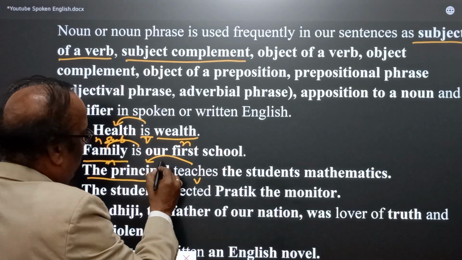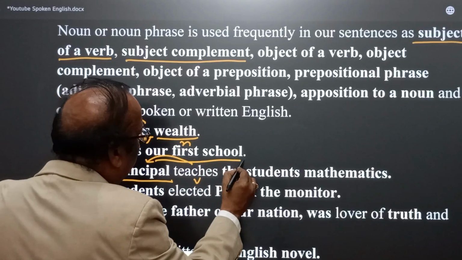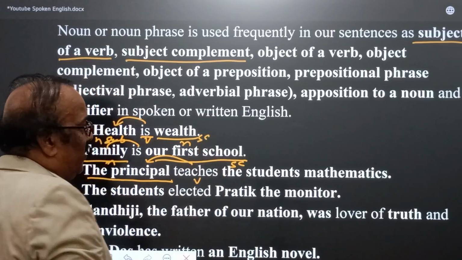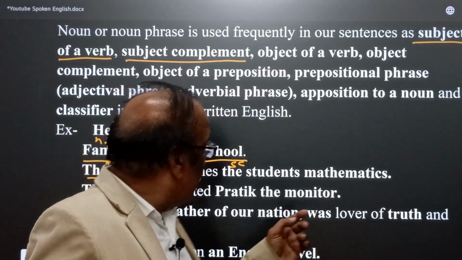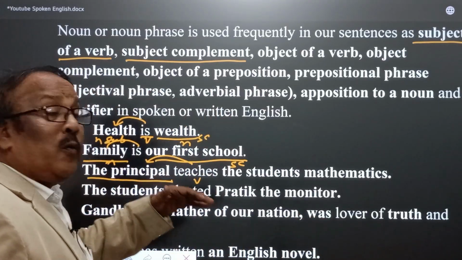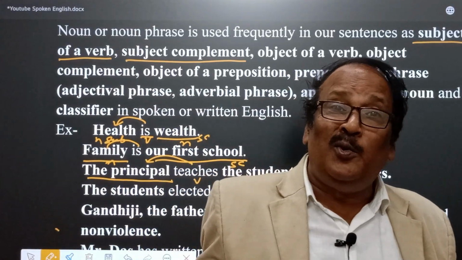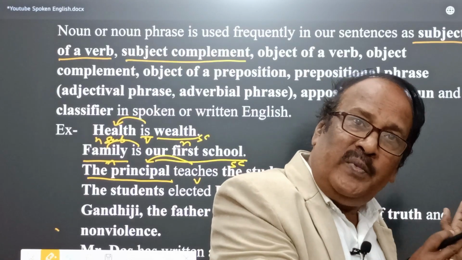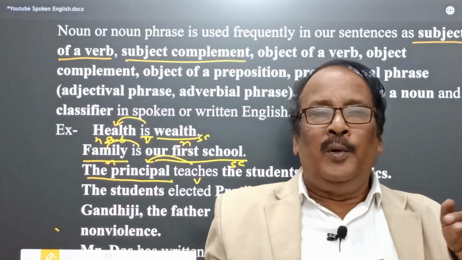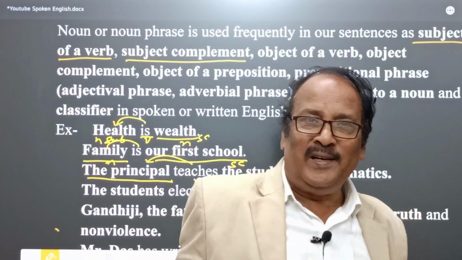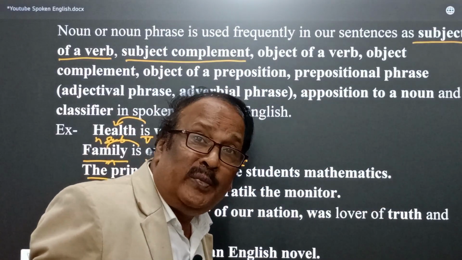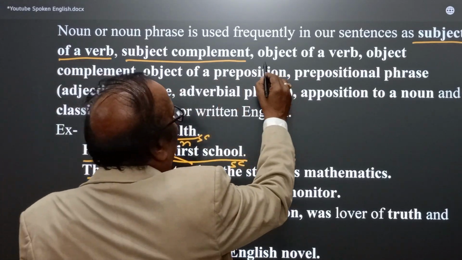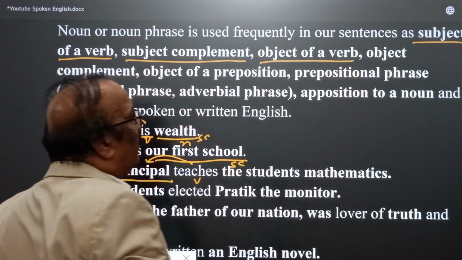You see, listen here, we also find our first school as a subject complement. Naturally, the question comes: which is our first school? Family is our first school. So our family is the subject, and our first school is the complement, and that is what we call subject complement. Okay, the idea is over, and the other is the object of a verb, right?